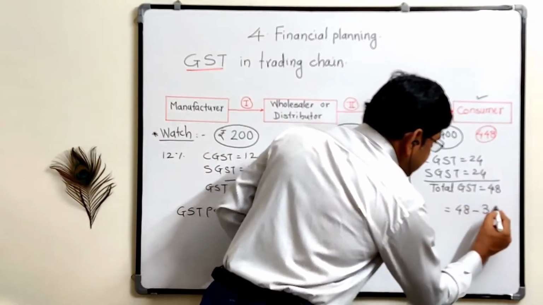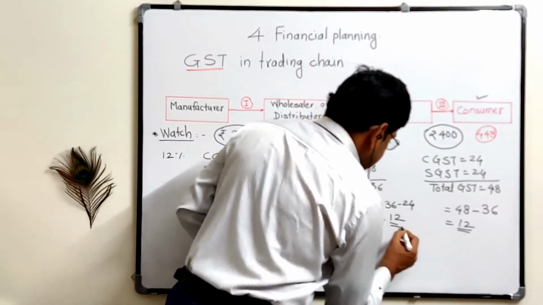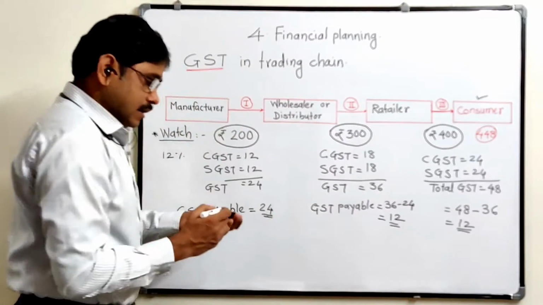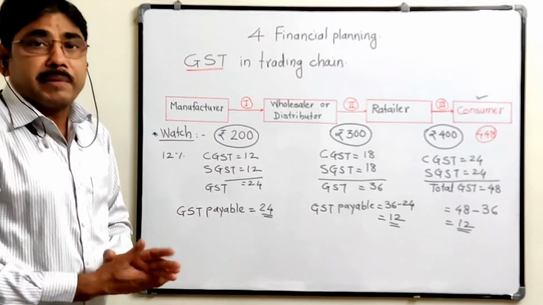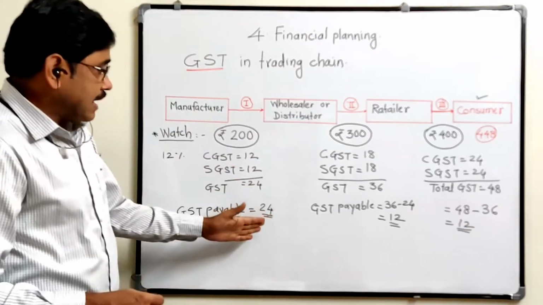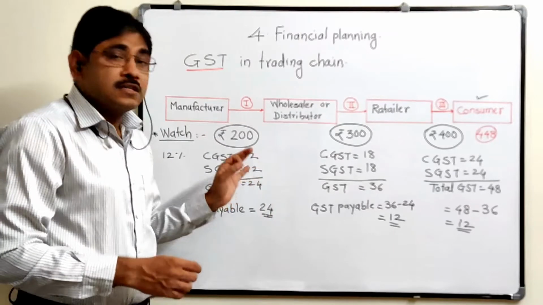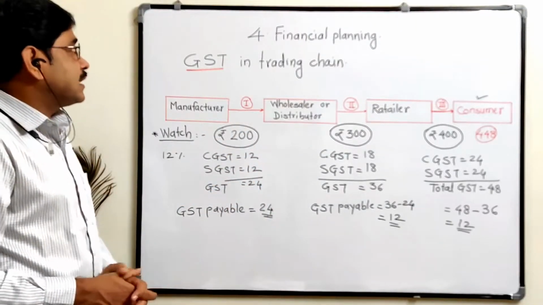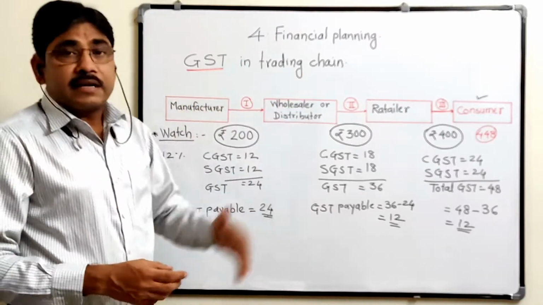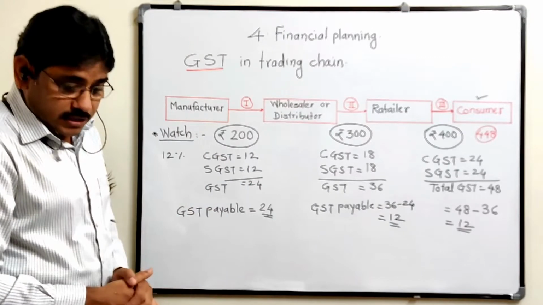So again 12 rupees. So this 12 and this 24, like this total 48 rupees goes to the government account, 24 rupees to the central government and 24 rupees to the state government. So in this way the GST is calculated in the GST trading chain.